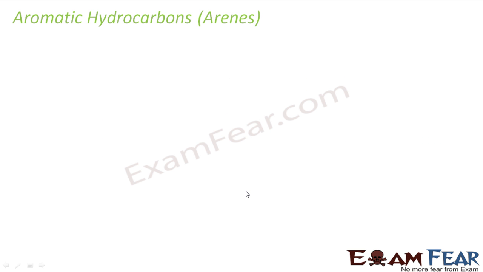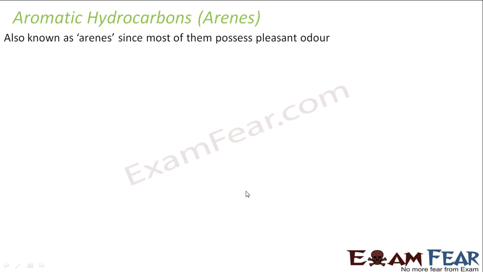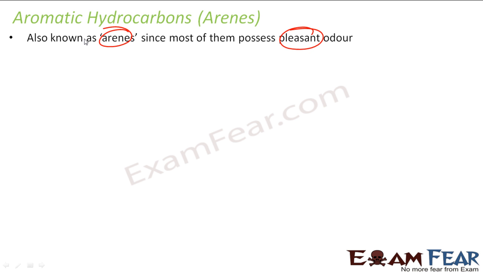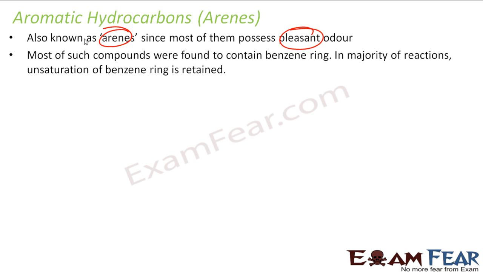Let's talk about aromatic hydrocarbons, that is arenes. Why are they called arenes? Because they have a pleasant smell. They have a very good odor, so they are called arenes, because most of them have a pleasant smell.